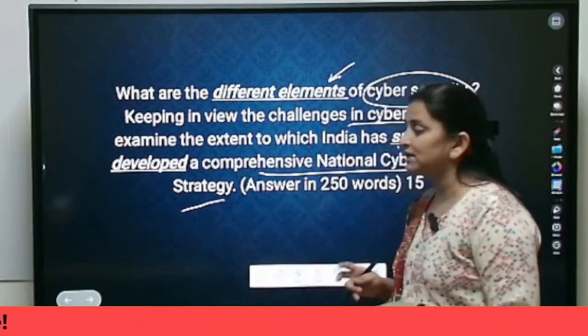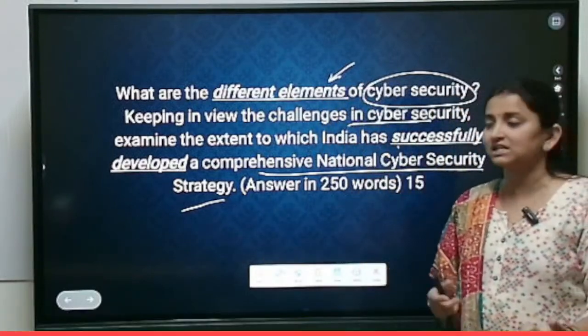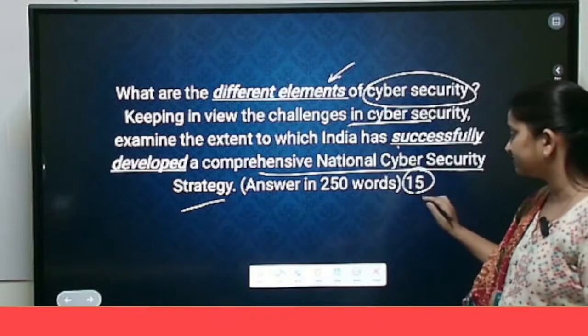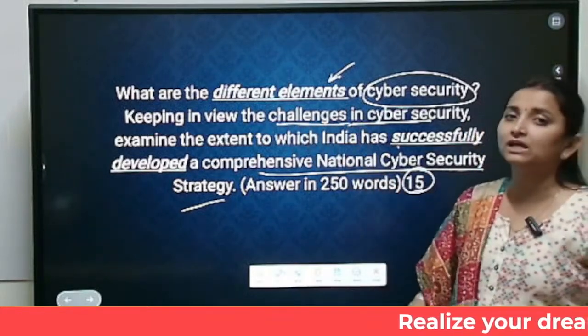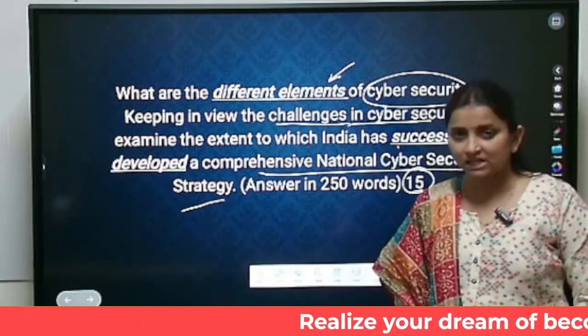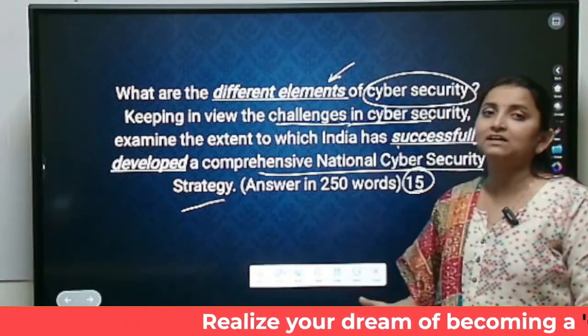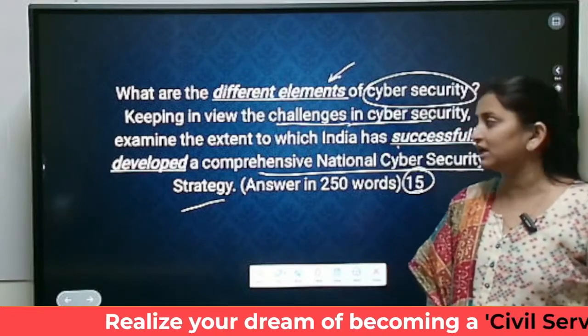So what all steps India has taken? What are the challenges? That also we need to enumerate, because it's a 15 marker. We need to also mention the challenges present in cyber security and what steps the government of India has taken. What further can be taken, all that should be mentioned in our answer.